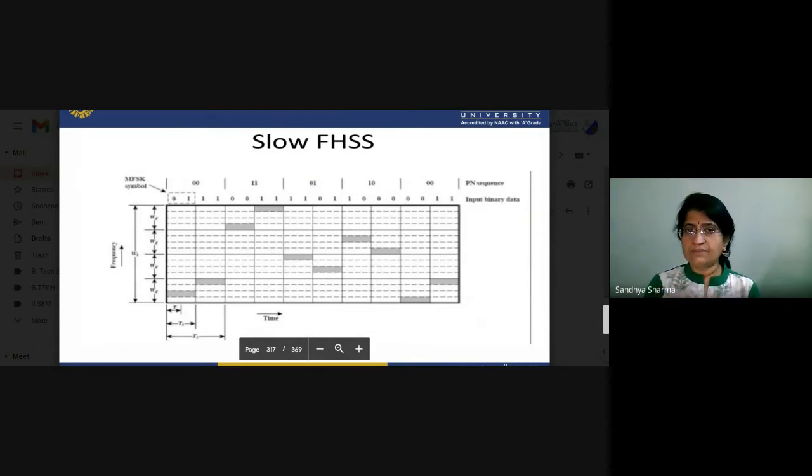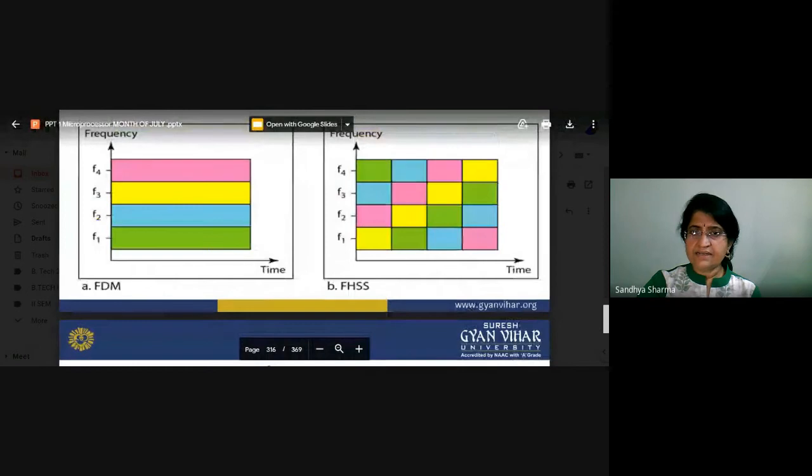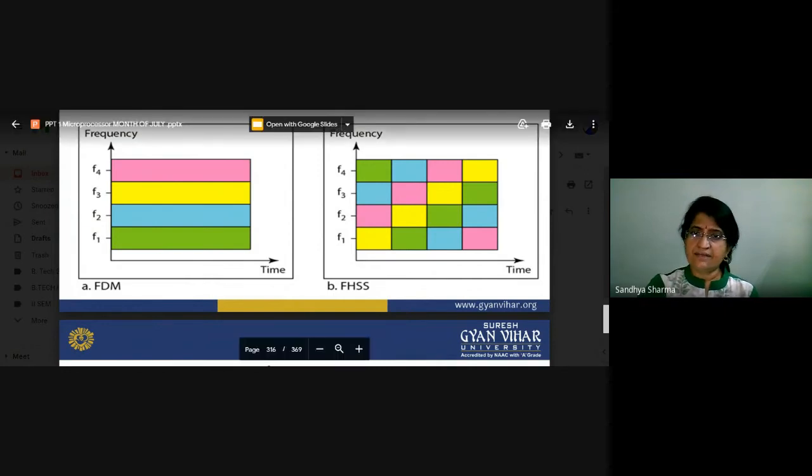Now what will happen here? You have to allot it. You can see here, these horizontal bands in different colors indicate different frequencies. These frequencies are further divided into vertical slots, and each particular frequency is assigned to a different frequency, and according to that our coding technique is done.